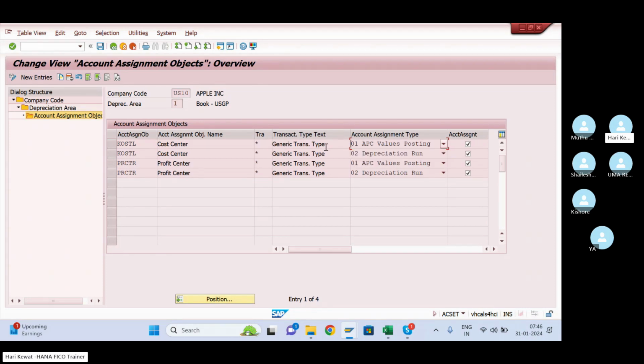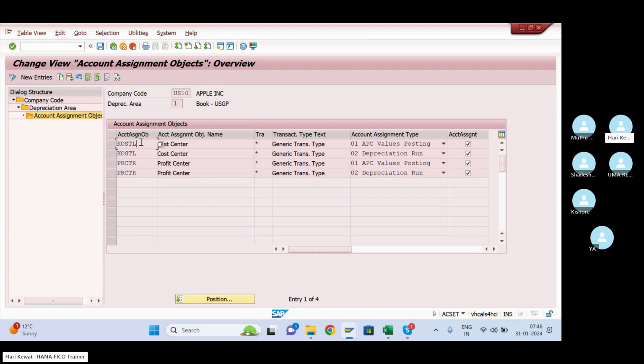So at these two times you want to derive, and you are activating again here. Is it okay, Uma? Yes. APC values posting means purchase value, purchase, from F-90. So one purchase and depreciation you have to activate.